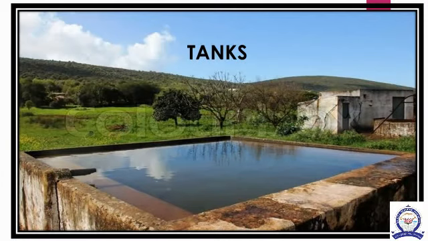Tanks. Tanks are the oldest means of irrigation in India. In the southern plateaus, it is difficult to dig the land because it is rocky. The low-lying areas get filled with water during the monsoon season. These are called tanks. Tank irrigation is mostly practiced in Andhra Pradesh, Tamil Nadu, Madhya Pradesh and Karnataka.